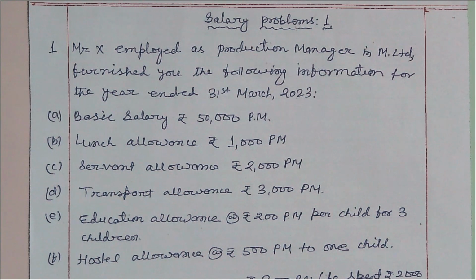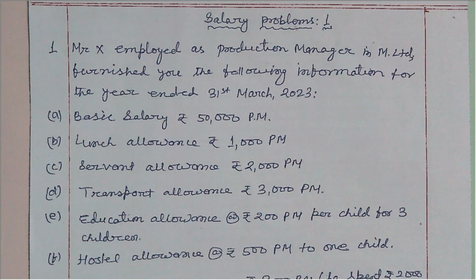Section 16 has given certain deductions to the salaried employee, and section 17 has given various benefits, called perquisites, amenities, monetary, in cash or in kind, provided by the employer to his employee, which are chargeable to tax.